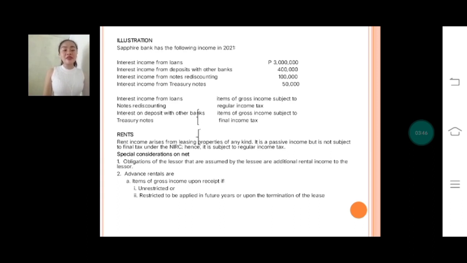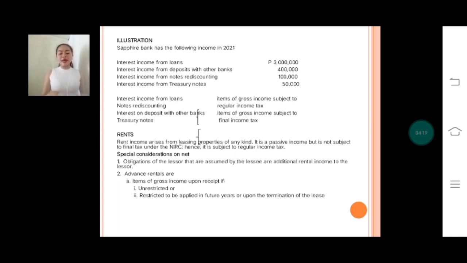Sapphire Bank has the following income. Interest income from loans, which is 3 million. Interest income from deposits with other banks, which is 400,000. Interest income from notes rediscounting, 100,000, and interest income from treasury notes, which is 50,000. Only the interest income from loans and notes rediscounting are items of gross income subject to regular income tax. The interest on deposits and treasury notes are items of gross income subject to final income tax.